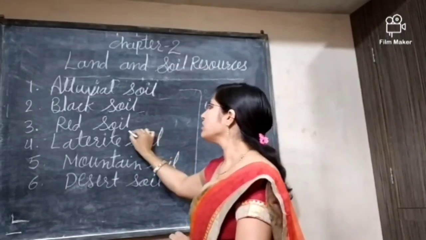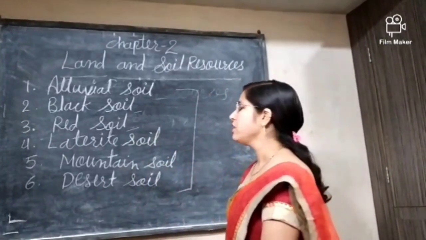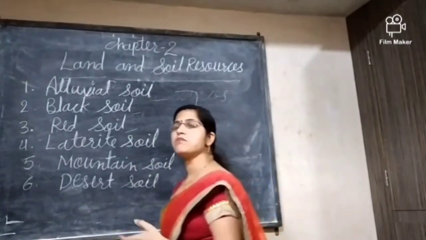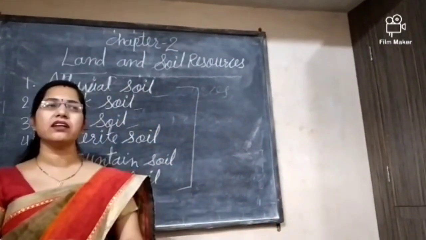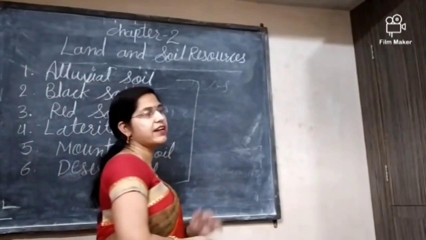If we talk about the third soil, that is the red soil. By name it is clear, it is red in color. Why is this soil red in color?